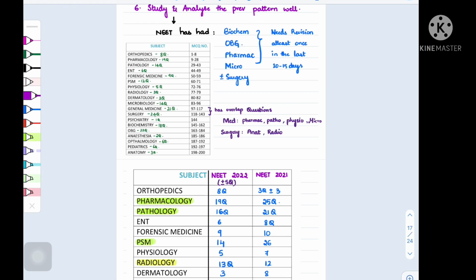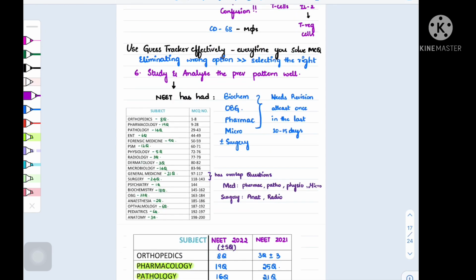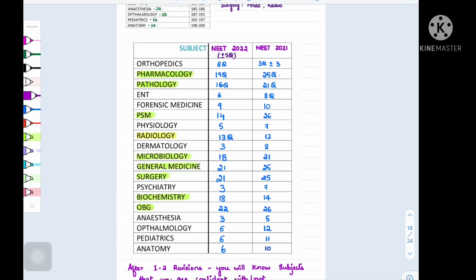Then in 2022, the NEET questions had a lot of overlap of subjects. That's basically how clinical practice is, so that if you're a fresh intern, it is easier for you to solve these questions. The surgery questions were basically a combination of anat and radio knowledge, and medicine was basically your pharmac, patho, and micro knowledge. Even though there's no more a clear demarcation for the number of questions in each subject, the weightage pattern for the subjects has remained similar.